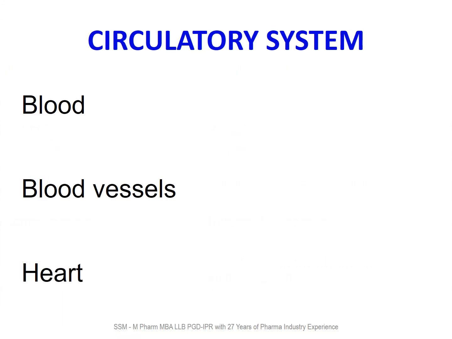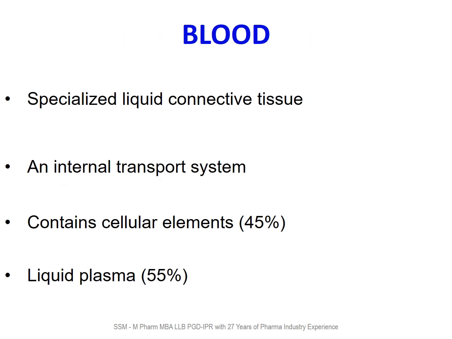Coming to the circulatory system, which consists of blood vessels and heart. Blood is a specialized liquid connective tissue. It is an internal transport system. It contains cellular elements up to 45% and liquid plasma up to 55%.